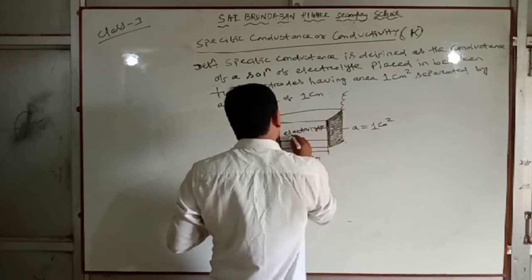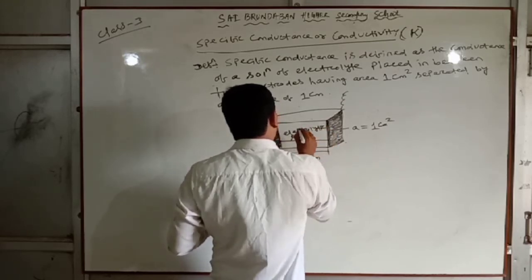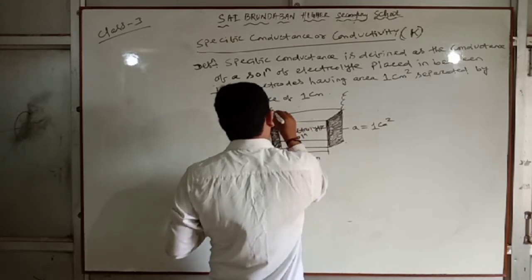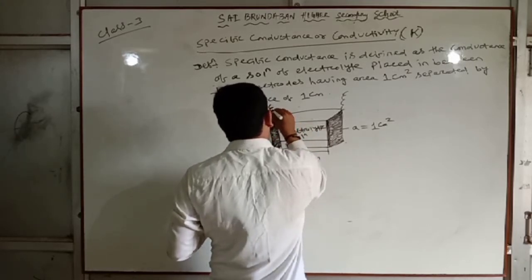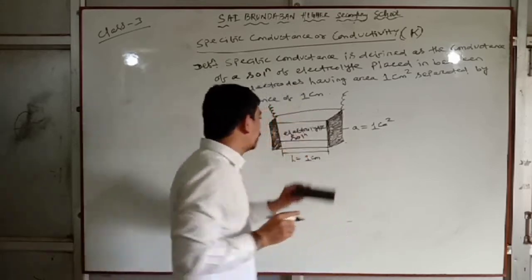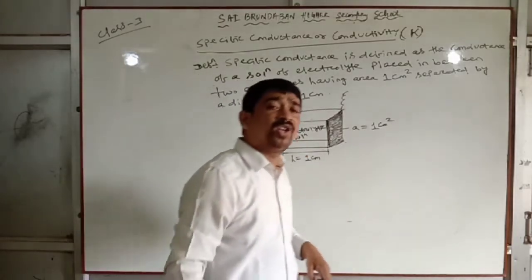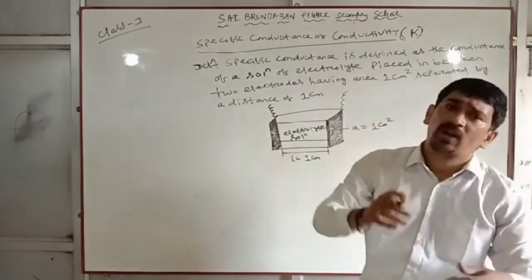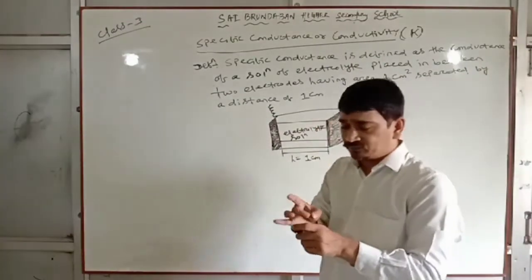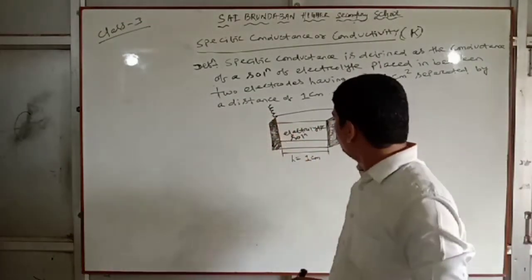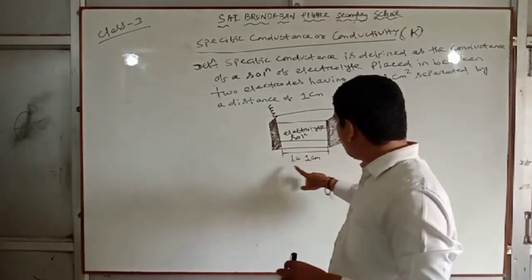This is the electrolytic solution. Clear? So this length is 1 centimeter.